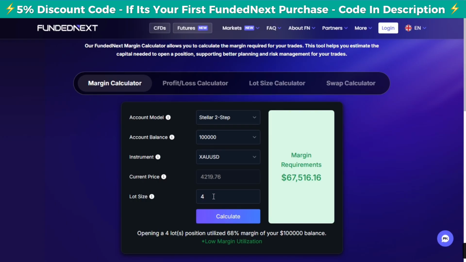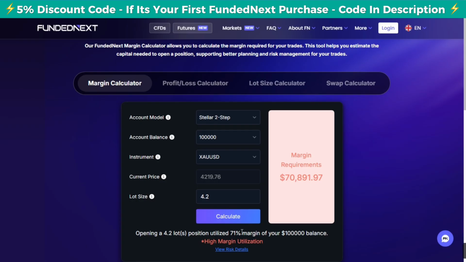Now, if I say that I am entering a trade of 4.2 lot size, now let's see. Now you can see this here is red. If I open this trade on my 100K two-step account, 4.2 lots on gold, I will utilize 71%. Now I have crossed the 70% line. Now this here is a violation, and what will happen? I will receive an email about reducing my margin utilization. And if I choose not to listen, then I will have my account terminated.